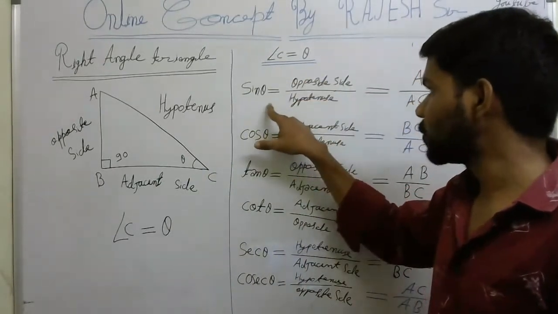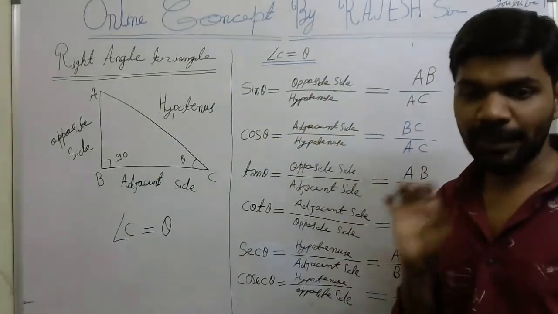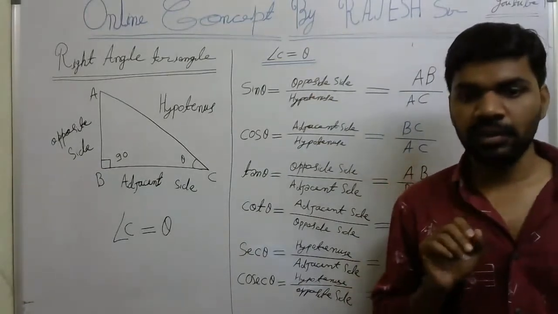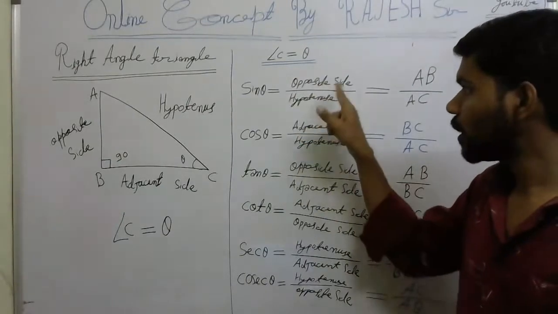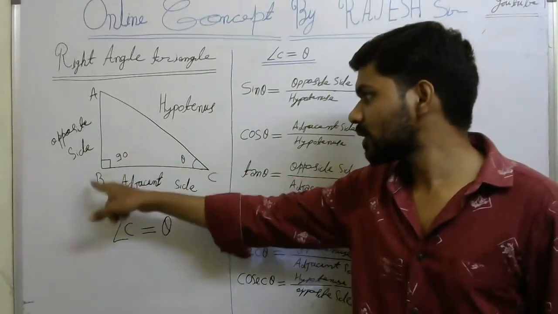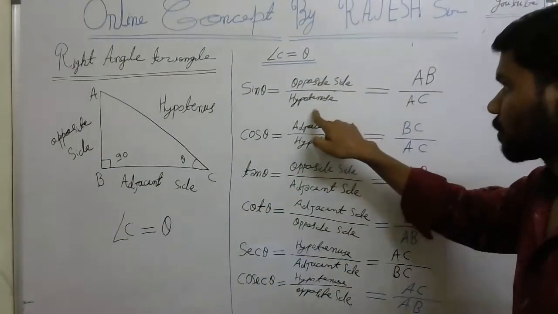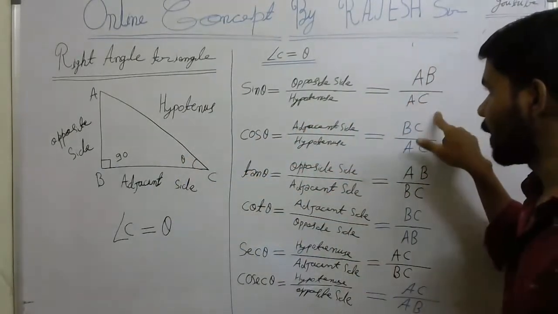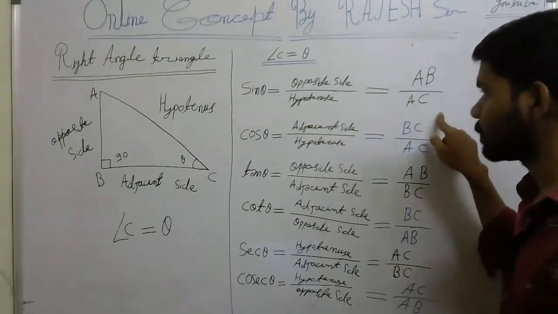So the formula is sine theta is equal to opposite by hypotenuse. Sine theta is nothing but what? Opposite by hypotenuse. So what is opposite? Opposite is this. So what is the name of this arm? This is nothing but AB. So I wrote AB here. Hypotenuse is this AC. So I wrote here AC. So AB by AC, opposite by hypotenuse.